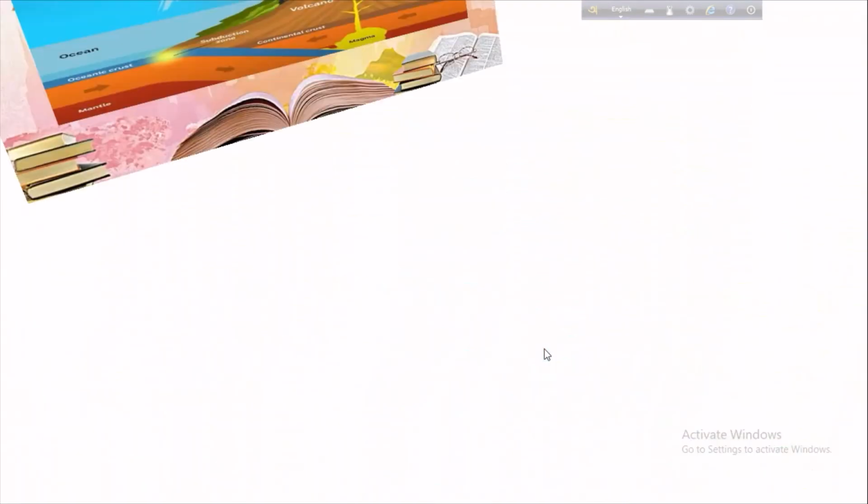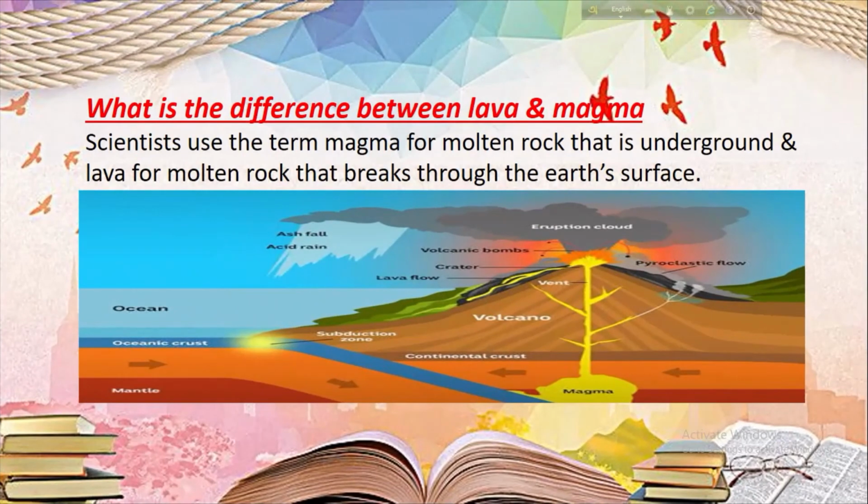Now we will see the difference between lava and magma. The magma exists in the interior part of the earth, and the lava comes outside. Scientists use the term magma for molten rock that is underground, and lava for molten rock that breaks through the earth's surface. Here we know the magma chamber is situated in the mantle zone.